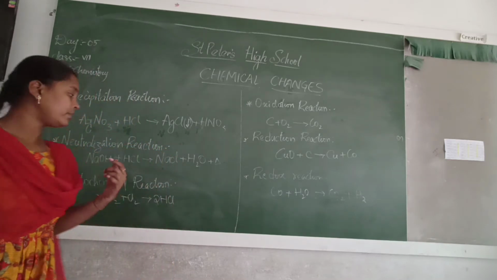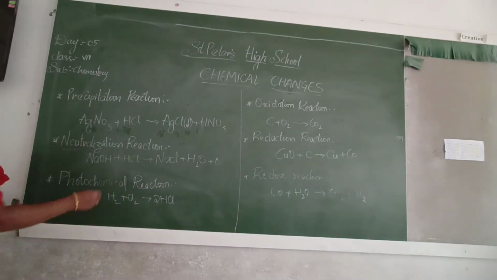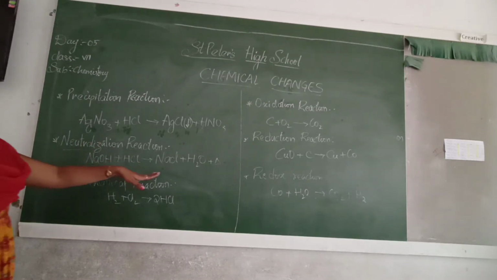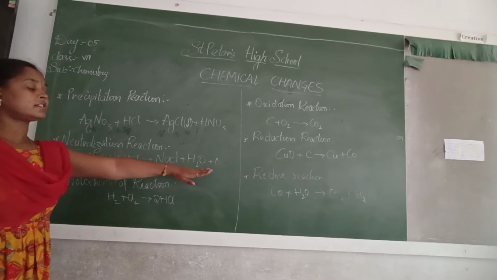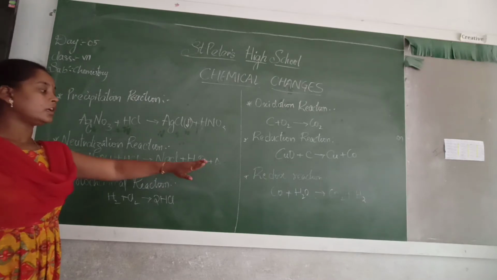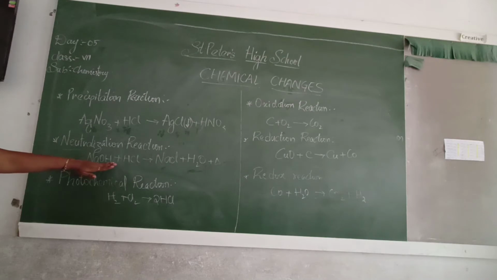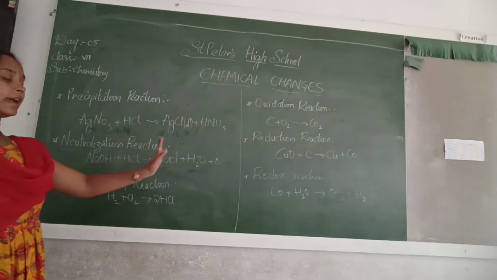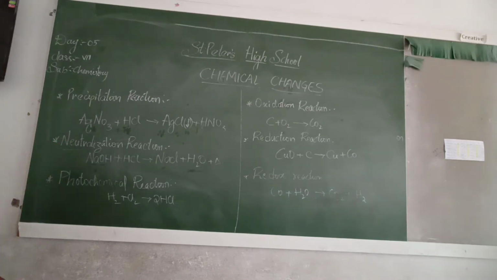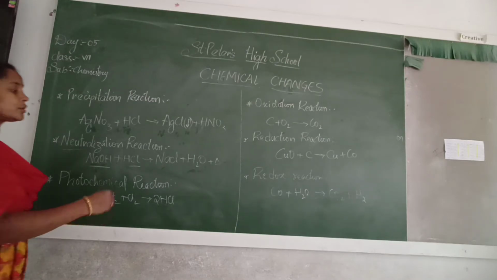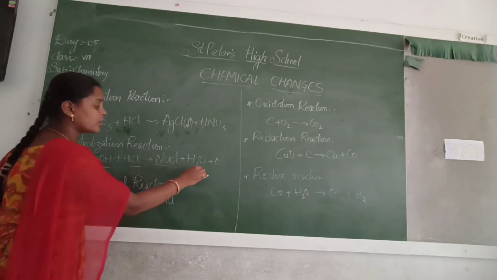Yes or no? So in neutralization, when the acid is combined with the base, it gives salt as well as water. Here hydrochloric acid reacts with sodium hydroxide to give sodium chloride plus water.